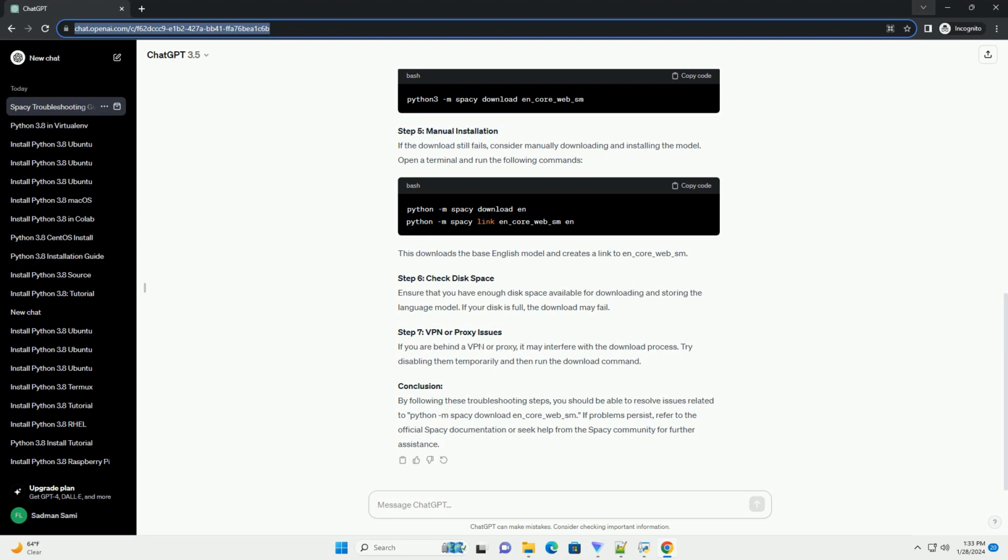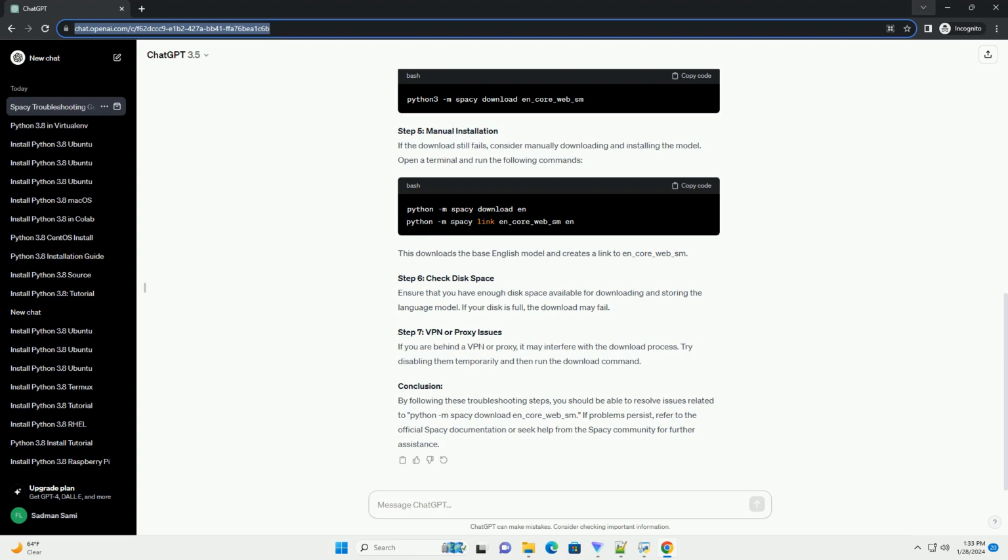Use conda, if applicable. If you're using conda, you can try installing SpaCy and the model using the following commands. Custom download path. Specify a custom download path using the direct option. This allows you to manually download the model and place it in the specified directory. Proxy settings.